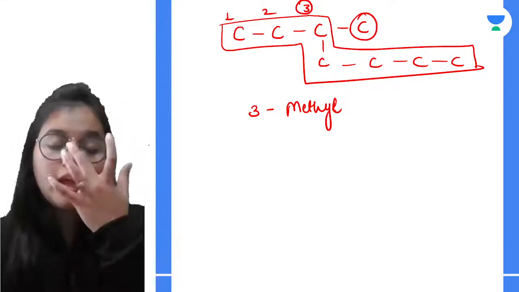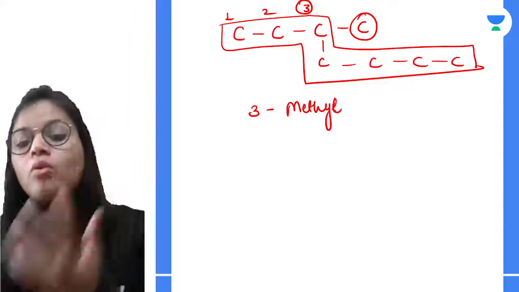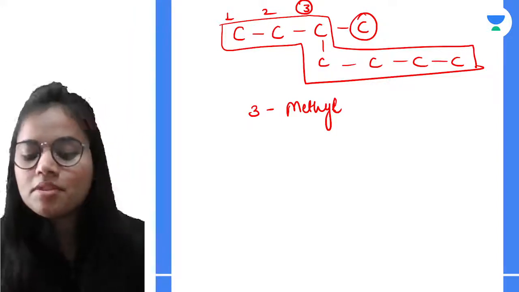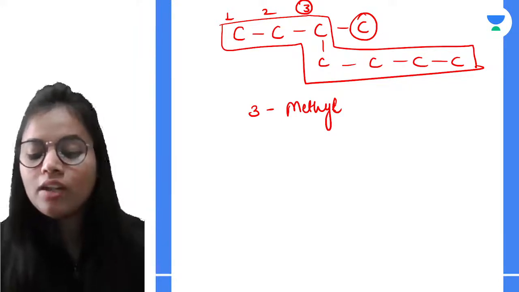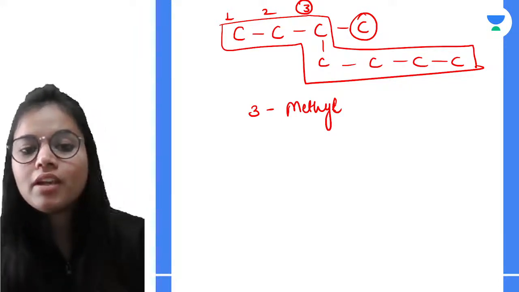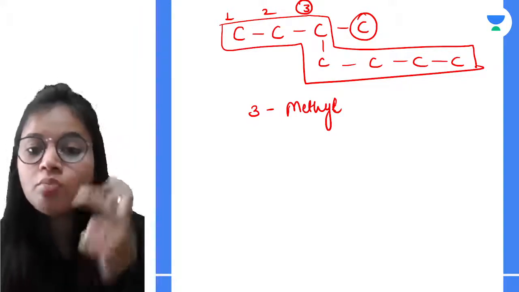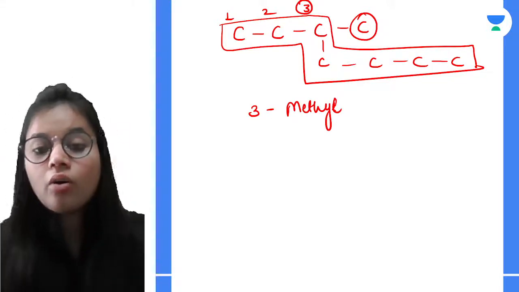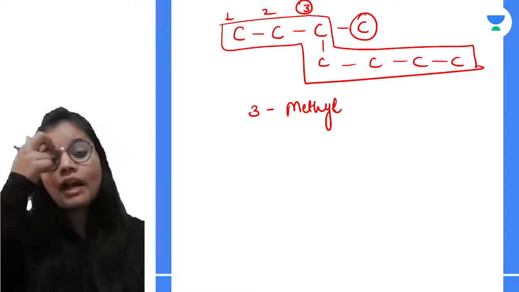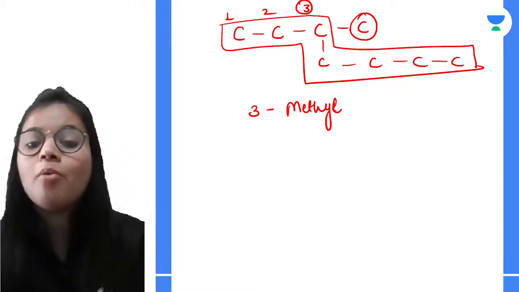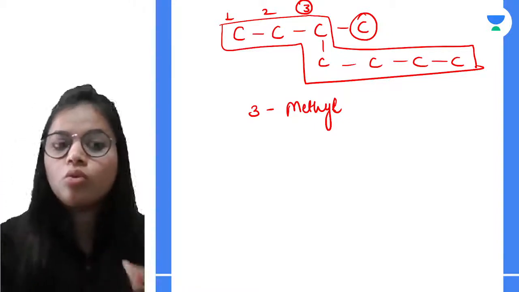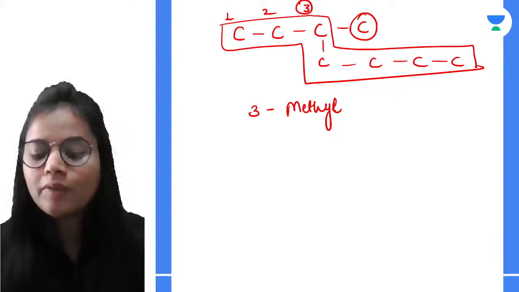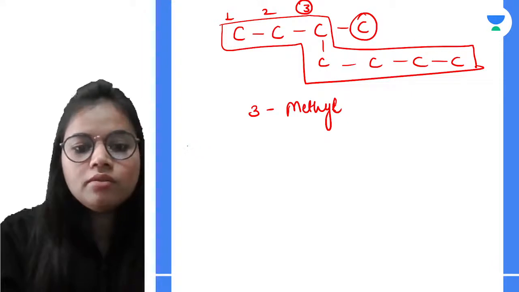What if the same substituent is occurring more than one time? Okay, so if there is the same substituent which occurs more than once, we will be giving the location of each point like 2 comma 4, 2 comma 6, etc. And in addition to that we will also be writing how many times it has occurred. Like if 2, we will be writing di. If it is 3, we will be writing tri.